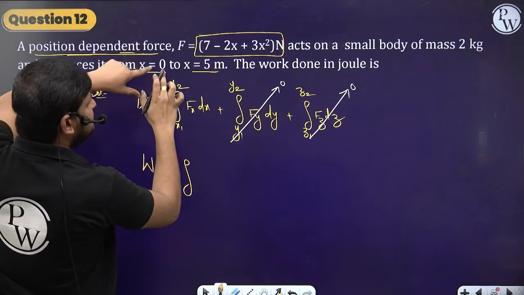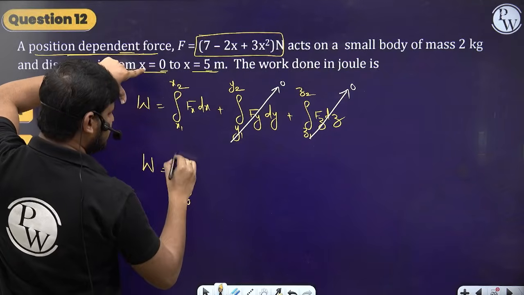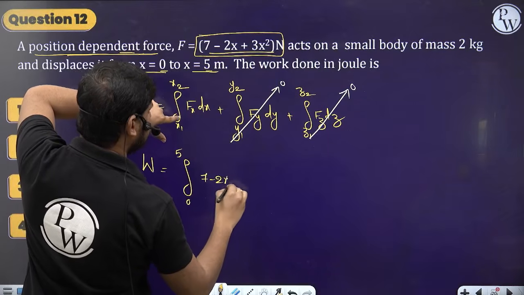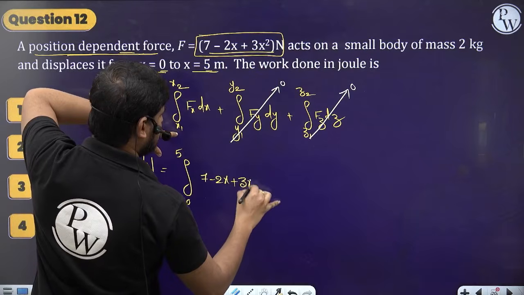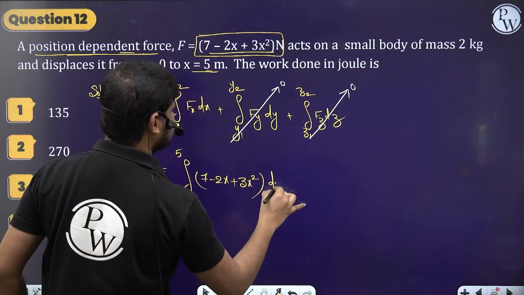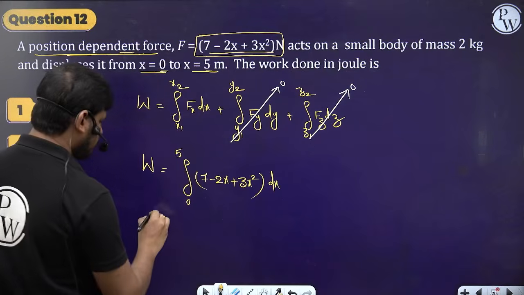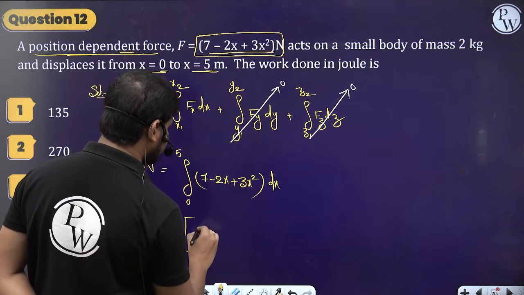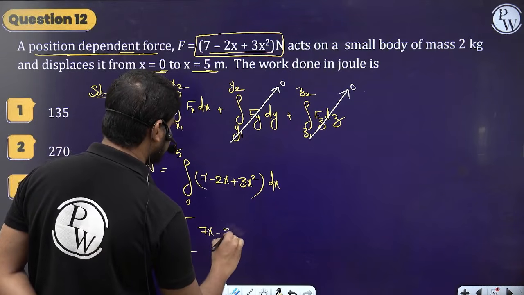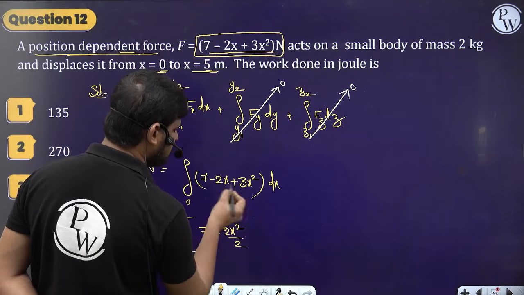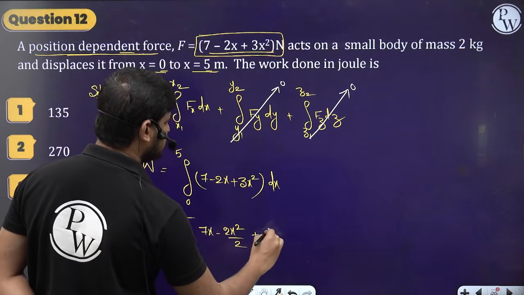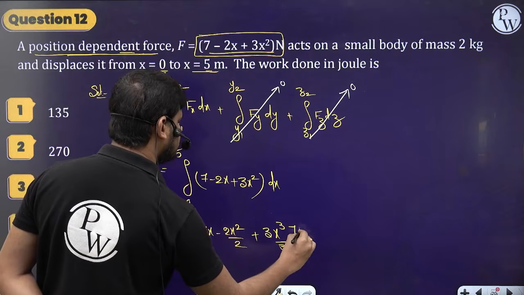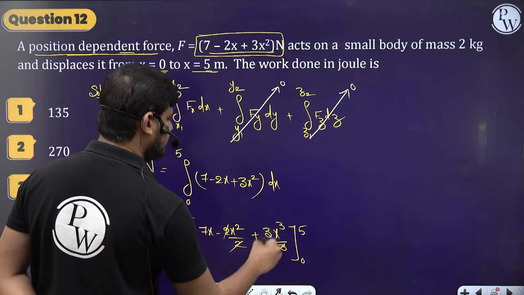Then here I can write the work done is equal to, in the x direction, from where to where is it displaced? 0 to 5. Integration 0 to 5. What is the force in the x direction? 7 minus 2x plus 3x square, right? Into dx, only in the x direction. So the work done will be equal to: the integration of 7 is 7x, minus 2 into x square by 2, plus 3 into x cube by 3. From 0 to 5. So 2 2 cancel, 3 3 cancel, right?